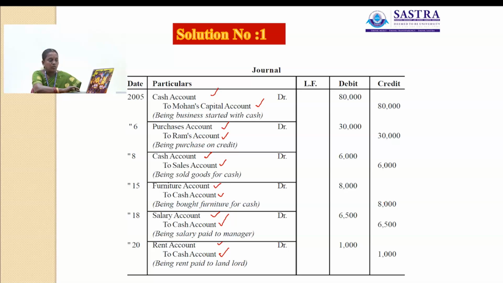Then next, the last one is rent paid to landlord. Here rent account debit to cash account. Here the amount is 1000 rupees, 1000 in the debit column and another 1000 rupees in the credit column. So the narration for this transaction is being rent paid to landlord.